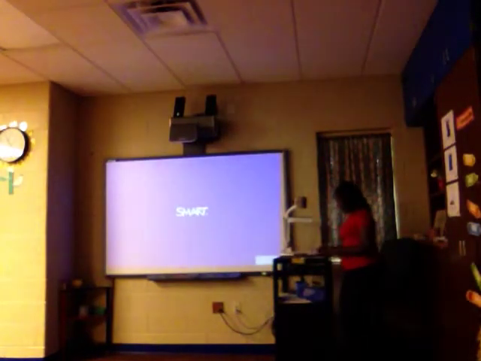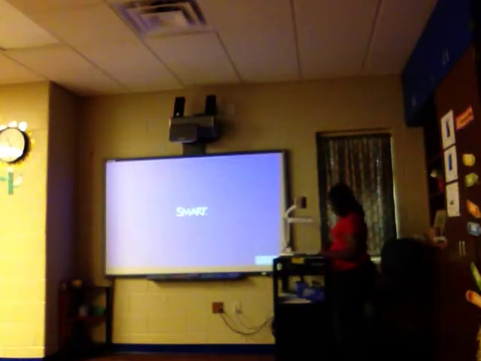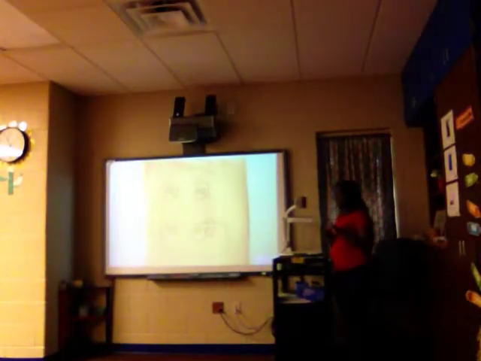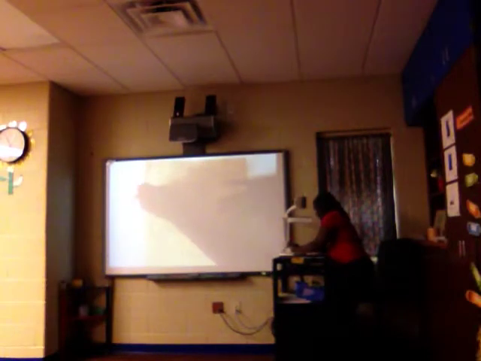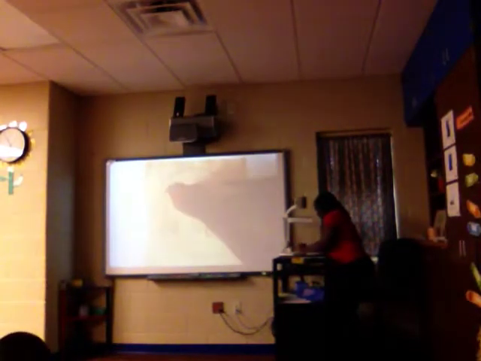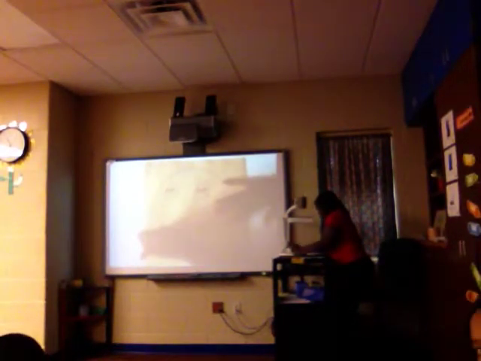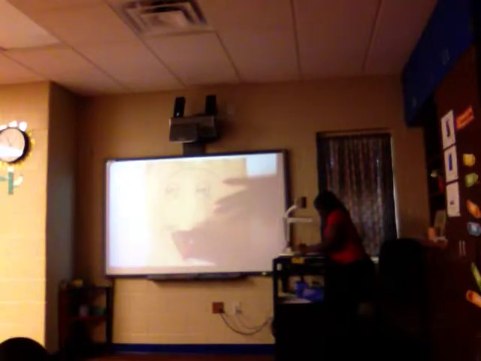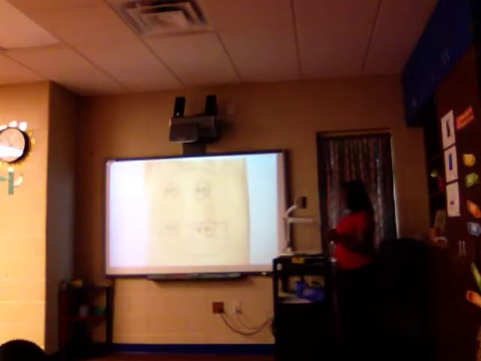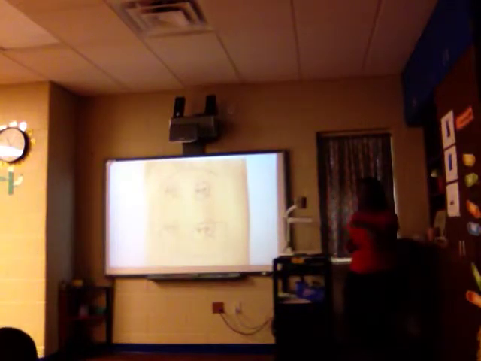What can we add? C's. We're going to add C's. We're going to put our C's inside of our P's. So go ahead and put 2 C's inside of each P. 2 C's inside of each P. The C's mean cups.